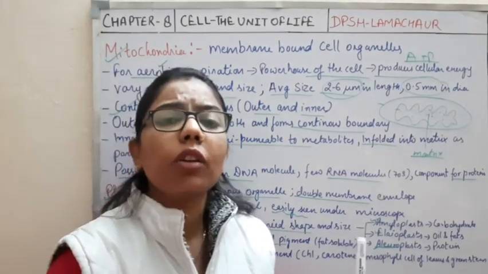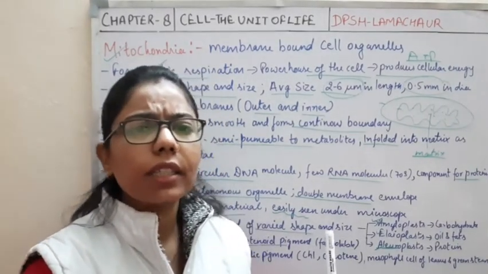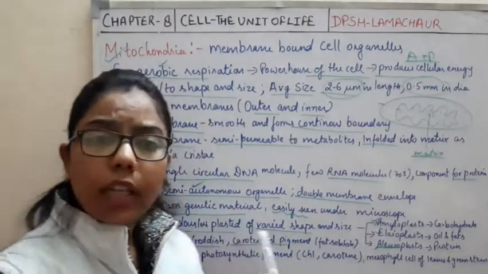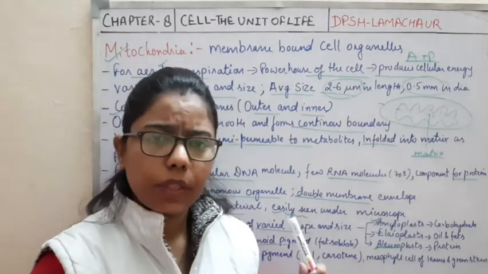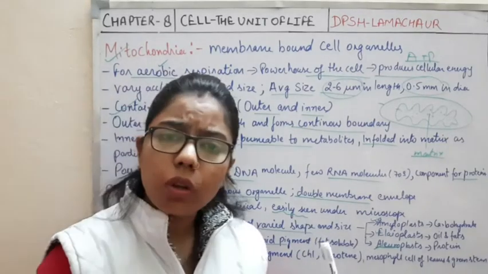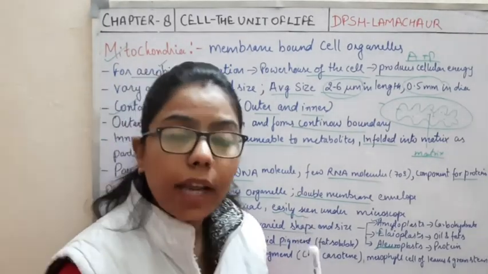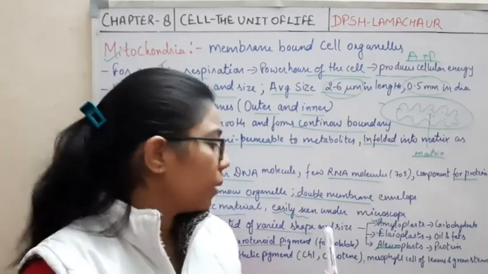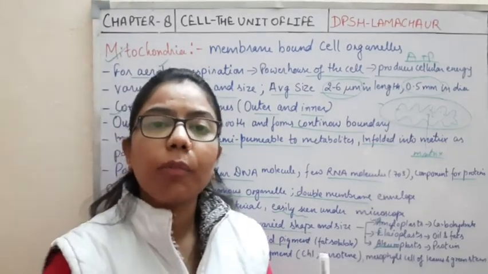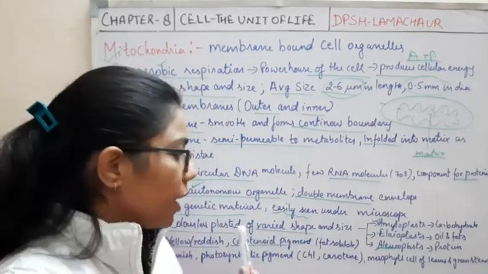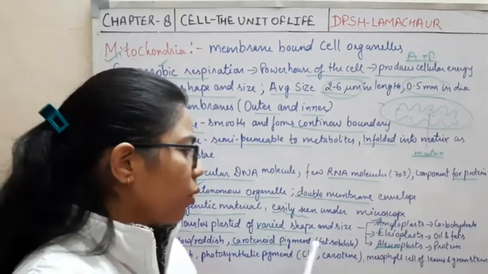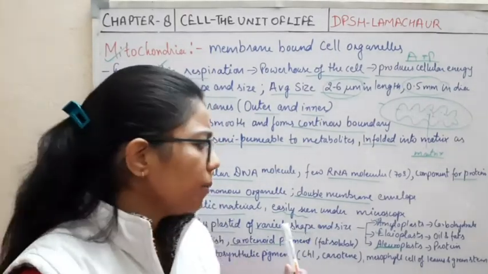Example, the color of the petals. All these colors are related to what? Related to the chromoplast, right? And what is the function of this plastid then? For pollination, to attract the insect. If there are colorful flowers, colorful petals, what will happen? They will attract the insect and it helps in pollination, right?